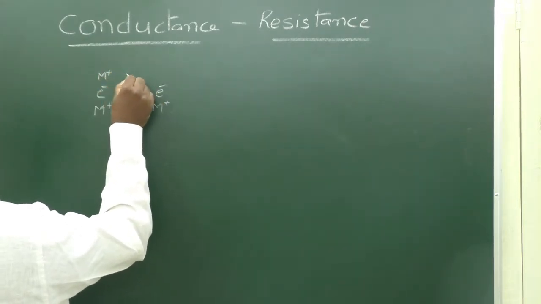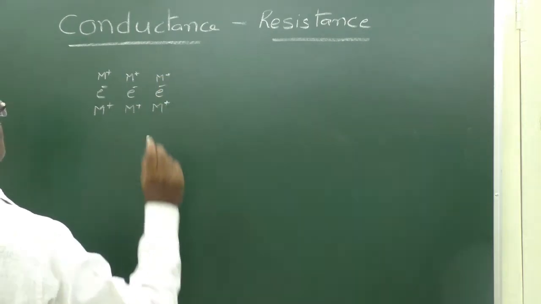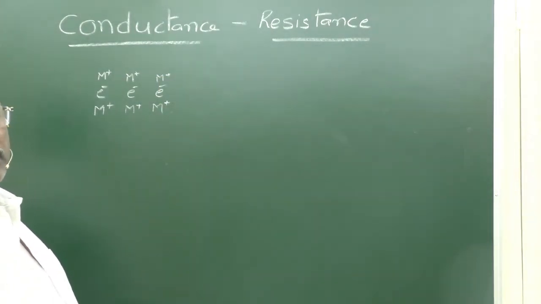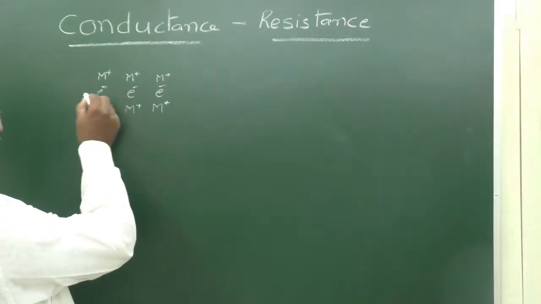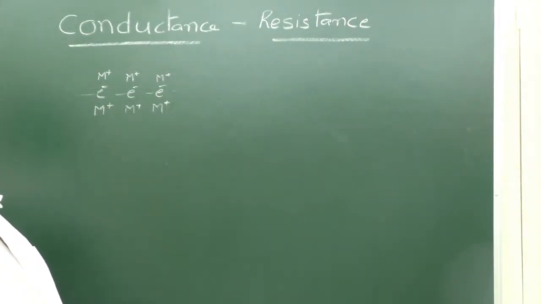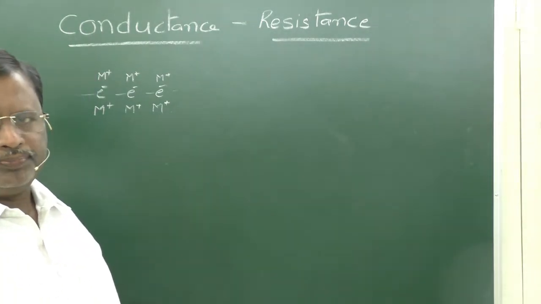Metals are in fixed positions and they strongly bind with the electron pool with a strong electrostatic force of attraction. Now this electron pool can move freely from one end to the other end and it carries charges. That is the mechanism involved in metallic conductors.